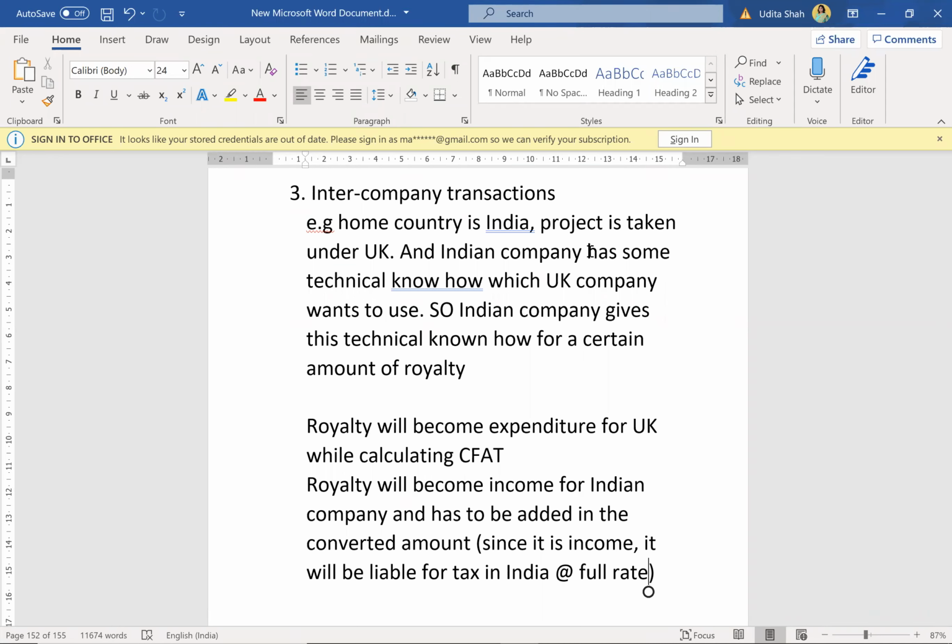In accounting I can follow either straight line method or WDV, so I can choose between the two methods. But as per income tax provisions, straight line method is not allowed. Income tax act does not allow straight line method. It only allows WDV. So while doing the accounting, even if I have a choice between SLM and WDV, what should I do? I should follow WDV because income tax eventually will follow WDV.